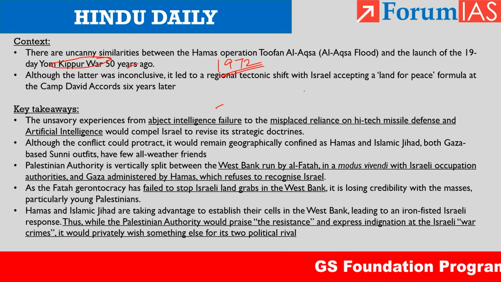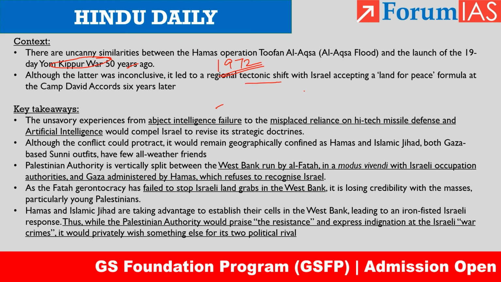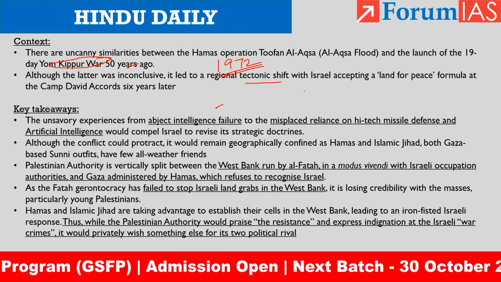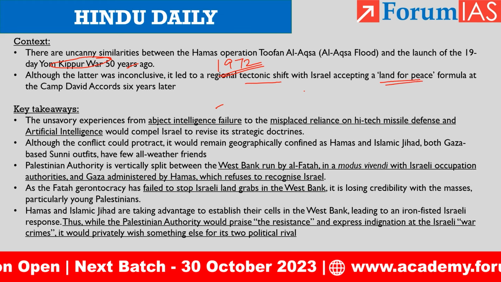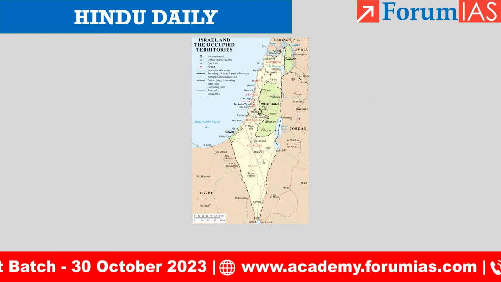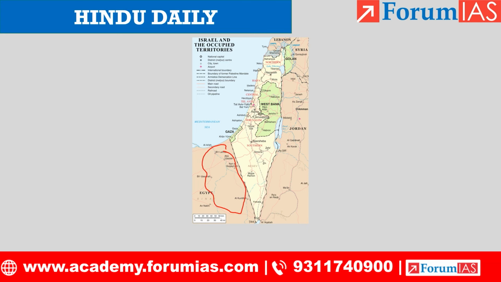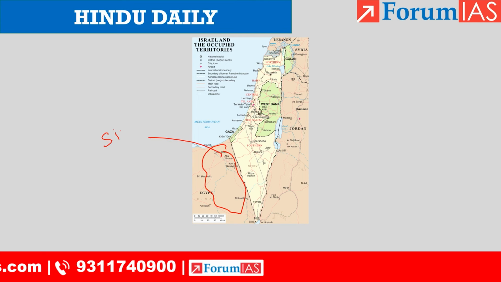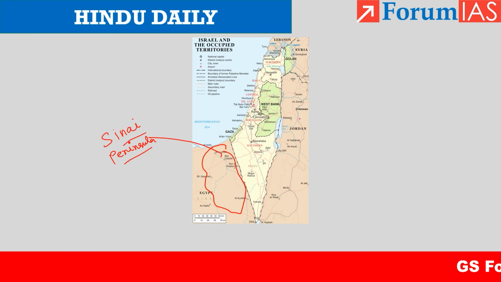And after this Yom Kippur War, there was a tectonic shift in politics. That means a drastic shift in the politics involving Israel, in which Israel adopted a policy of land for peace. During the Yom Kippur War, this region of Egypt, which is not fully in the map, called the Sinai Peninsula, came under the control of Israel.